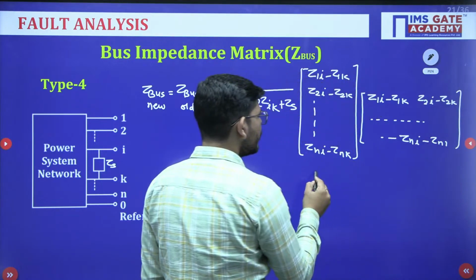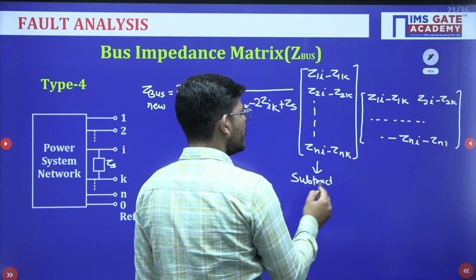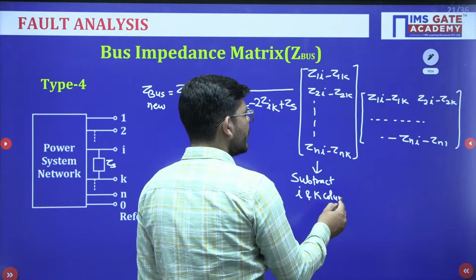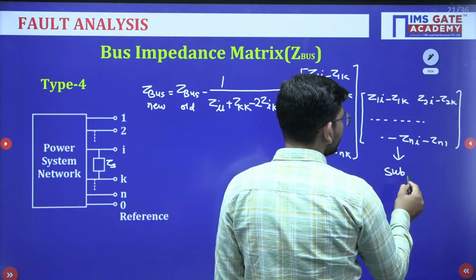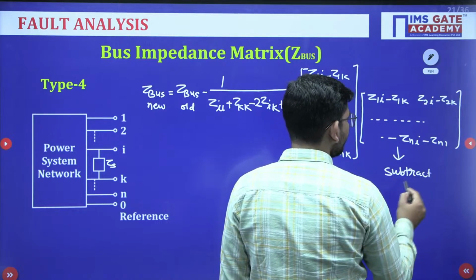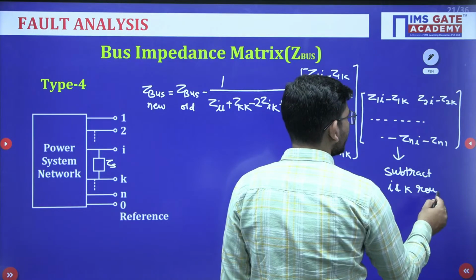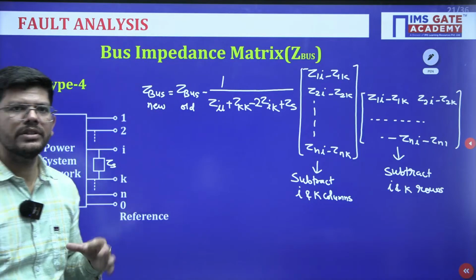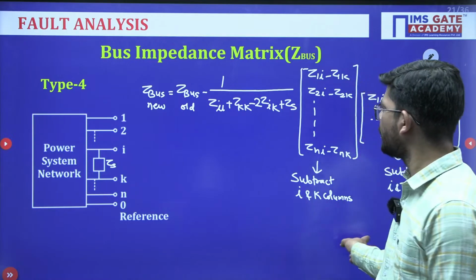So what we are doing here is subtracting the I and K columns, and here subtracting the I and K rows. Like that we are doing here. So this is how type 4 modification will be done and the new matrix will be formed.